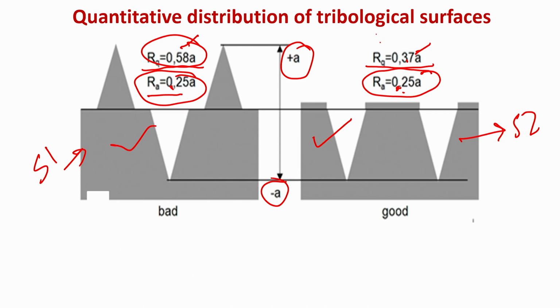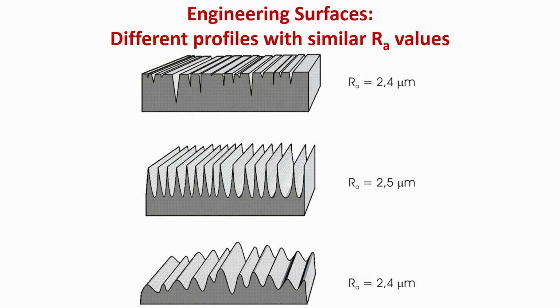So, this is another example: these three surfaces, again S1, S2, S3, these three engineering surfaces. To any layman, they must be different, right, because the nature of the asperities is different.